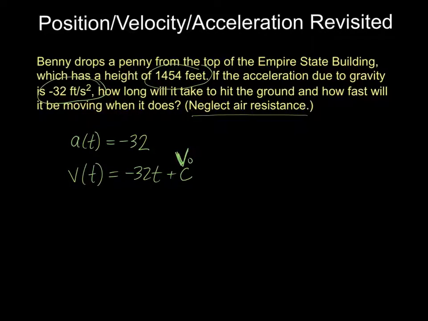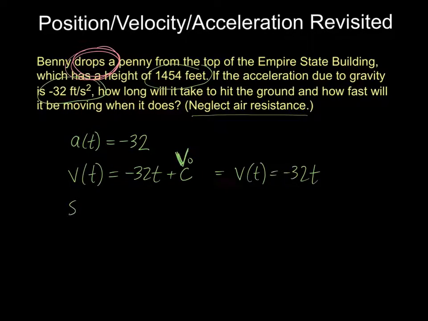And one key fact here is that if you drop something, keyword in the question, drop, you just hold it out in your hand and let it go, then it's going to have an initial velocity of 0 because you didn't throw it, you just dropped it. So v of t equals negative 32t. So if we want to know the velocity of this penny at any moment, we just plug the t, how many seconds it's been traveling, into this equation.